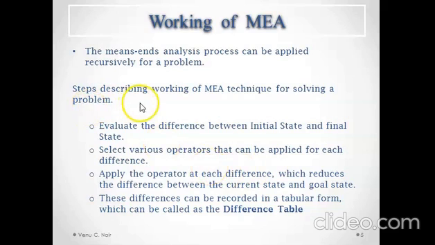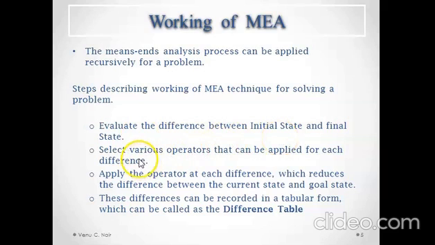These are the steps for describing the MEA technique for solving a problem. We evaluate the difference between the initial state and the final state. So first we will be having an initial state and it is compared with the final state. For comparison, we have to evaluate the initial state.